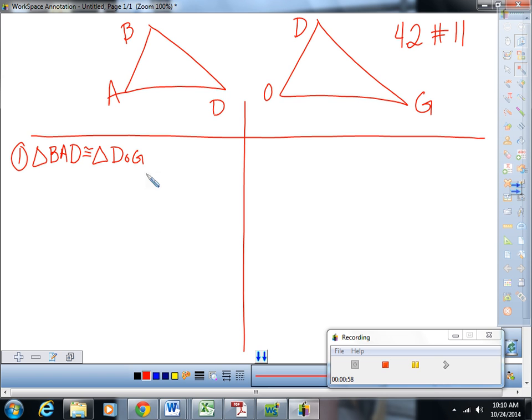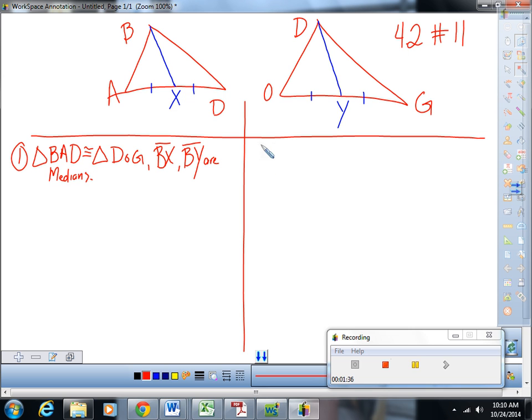Now we also need some medians. It doesn't matter which medians we draw, but they have to correspond. A median divides the opposite segment into two equal parts. We're going to have to use definition of median to say that, but just to make an accurate drawing, we'll draw those. We'll create some points, call them X and Y, and we'll also say that BX and DY are medians. The hard thing about these problems is that you've got to come up with the givens, and that's going to be hard for some of you guys. It just takes some practice.